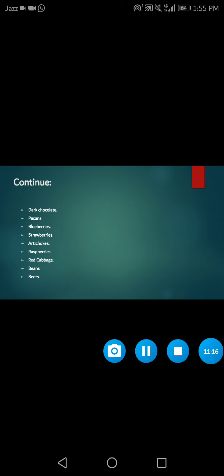Then blueberries. Blueberries are also one of the best sources of antioxidants in the diet. They are rich in anthocyanins and other antioxidants that may help reduce the risk of heart disease and delay the decline in brain function that happens with age. Then there are other berries. Strawberries are rich in antioxidants called anthocyanins, which may help reduce the risk of heart disease.